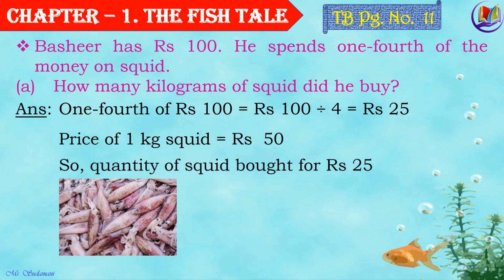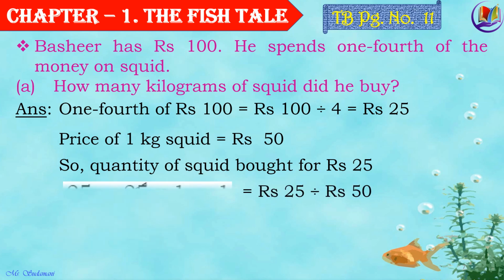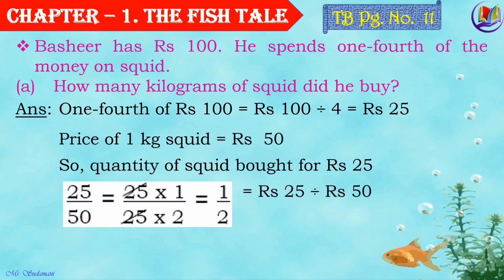So, how much would he be able to buy for rupees 25? So, quantity of squid bought for rupees 25 is equal to rupees 25 divided by rupees 50, which can be calculated as 25 upon 50 is equal to 25 ones are 25 upon 25 twos are 50.